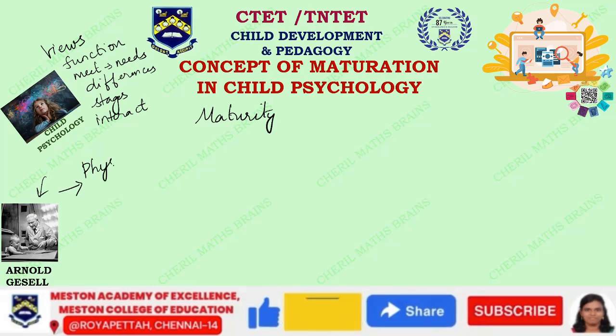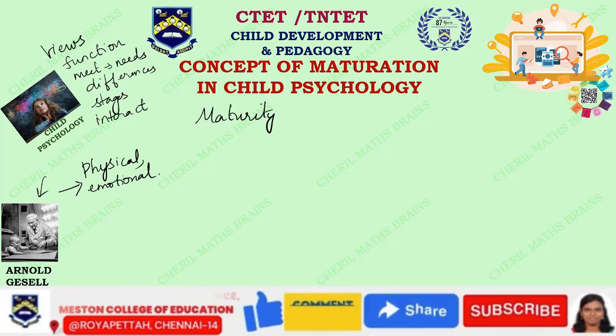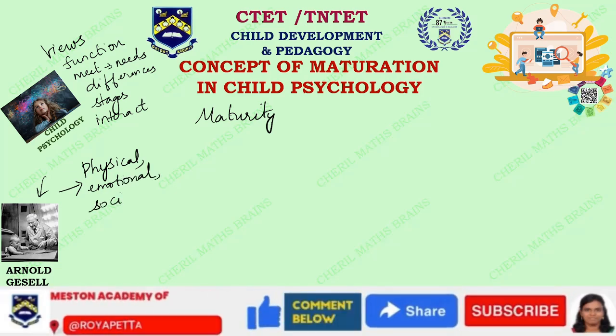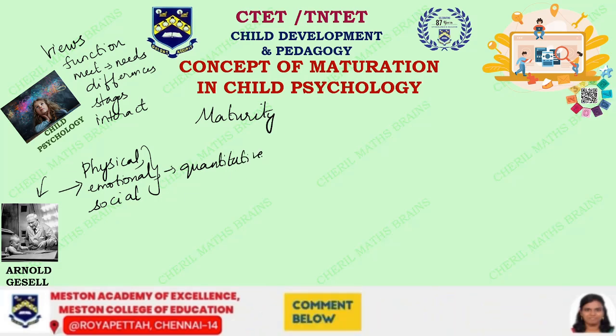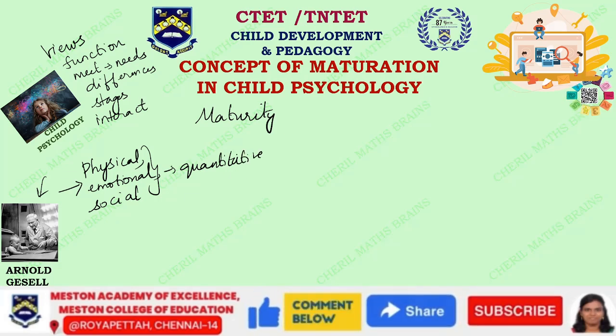He spoke about the physical, emotional, and social behavior, and he did this all through the quantitative study of human development. He was the first one who spoke about maturation in children.